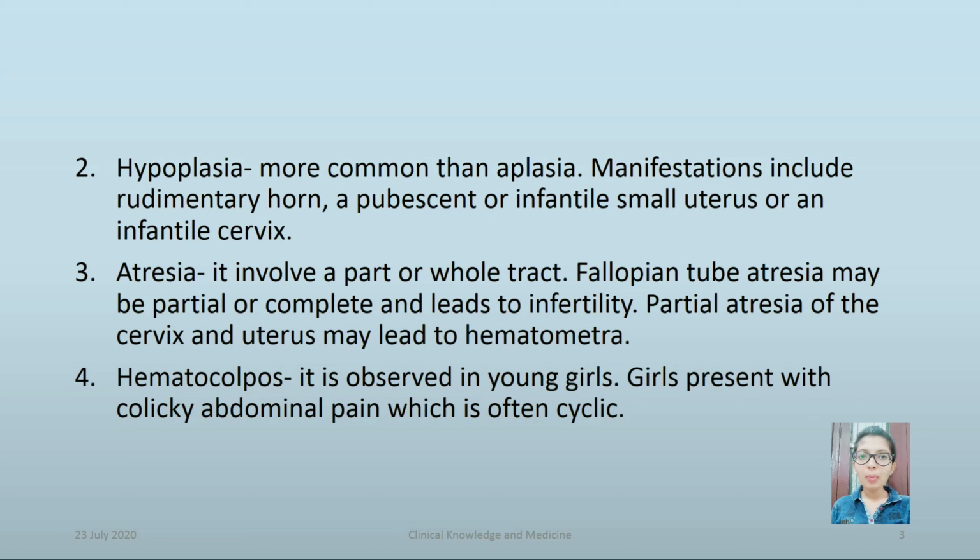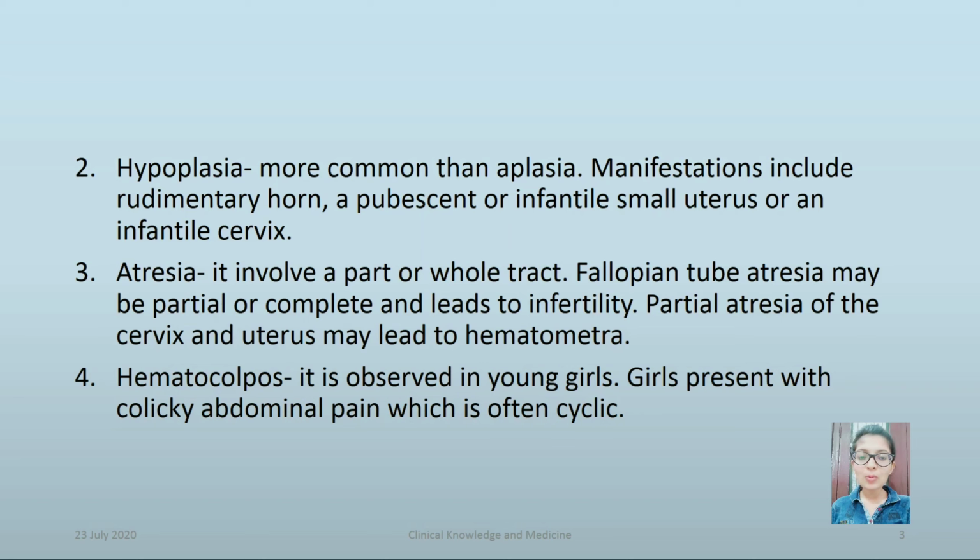Hypoplasia. More common than aplasia, manifestations include a rudimentary horn, an absent or infantile small uterus, or an infantile cervix. Atresia may involve a part or the whole tract. Fallopian tube atresia may be partial or complete and leads to infertility. Partial atresia of the cervix and uterus may lead to hematometra.